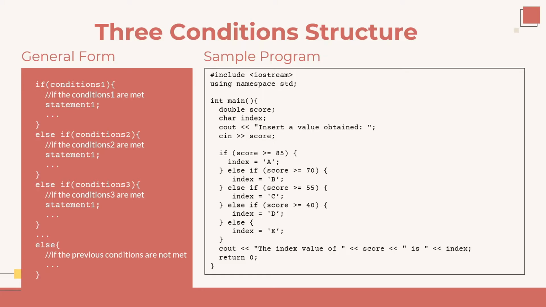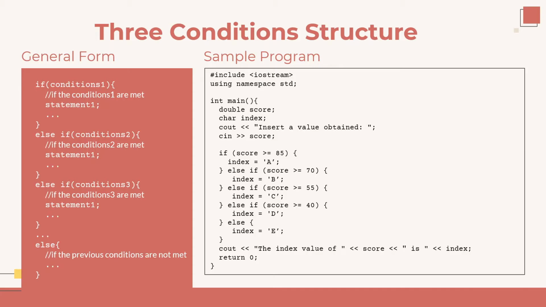You can see the sample program of the three or more condition structure on the right side. In this program, the user will insert a number into the score variable. Then, if the score is more than or equal to 85, we set the index to A. Moreover, if the score is more than or equal to 70, we set the index to B. And it continues until the else clause. If the score is less than 40, then we get the index value E.